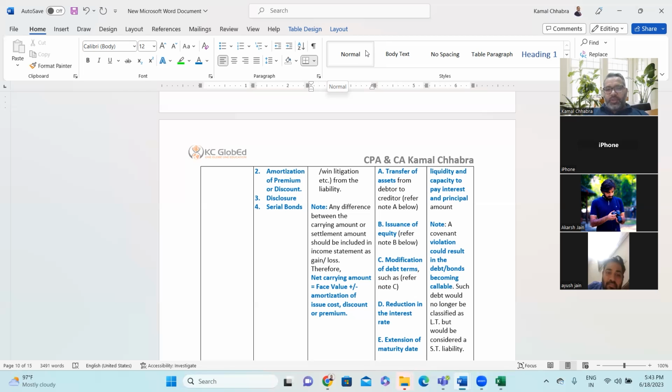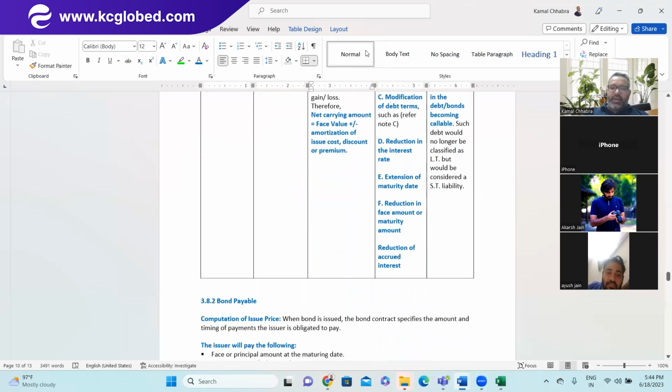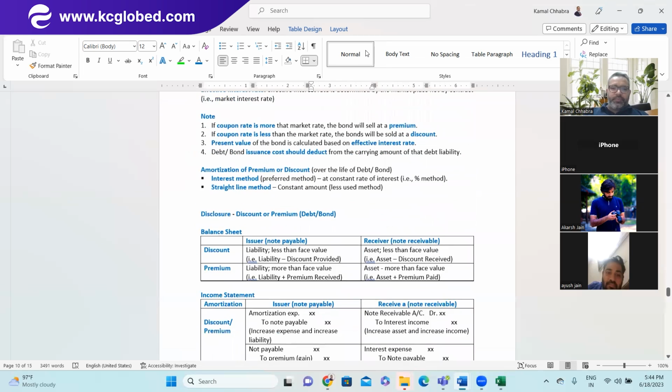Or the extension of the maturity. So any such individual thing, or a combination of any of such 5 things, could be possible for the settlement between the debtor and creditor. Make sense? Yes, sir. So let's try and understand with some examples.